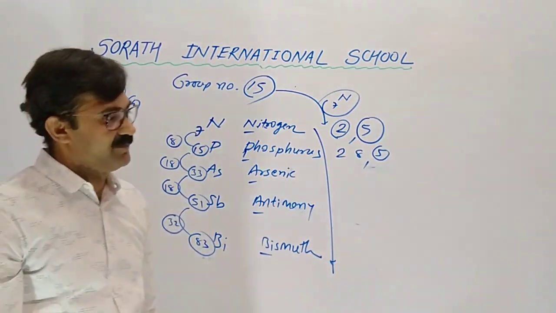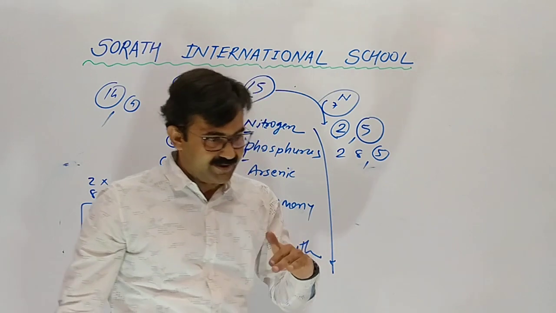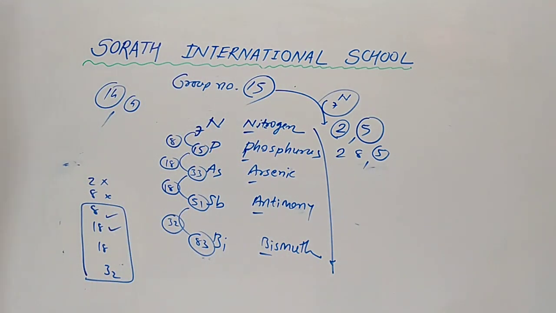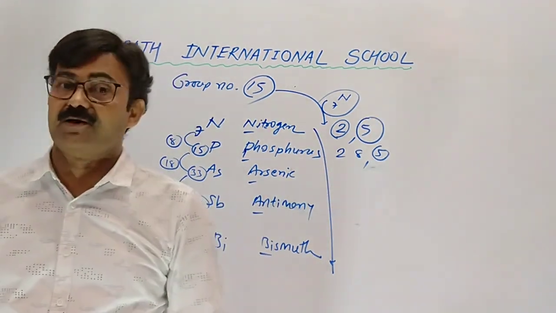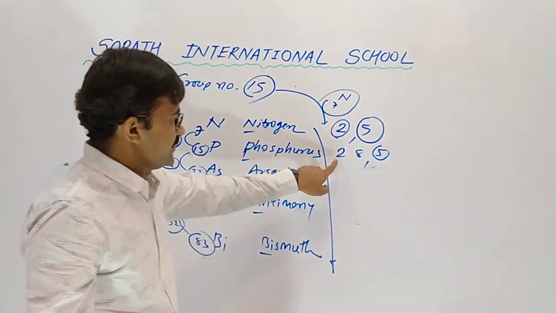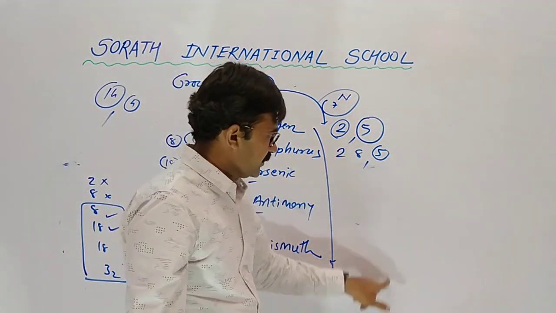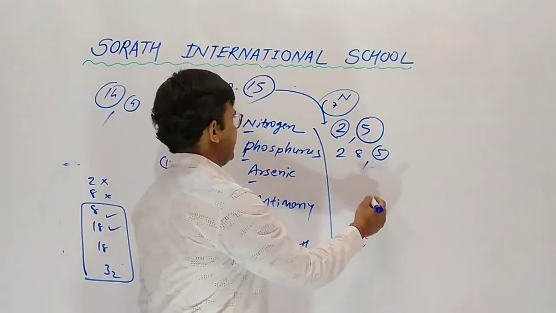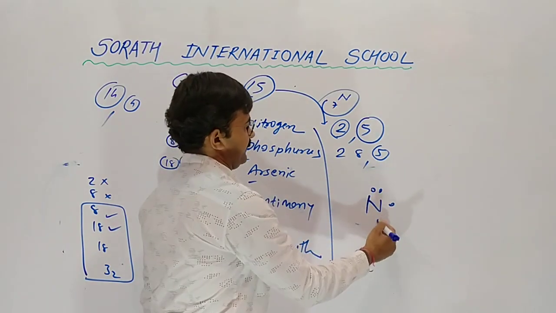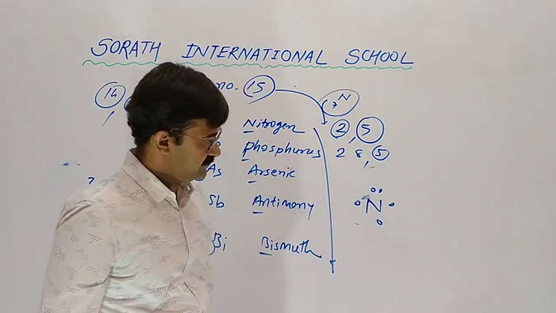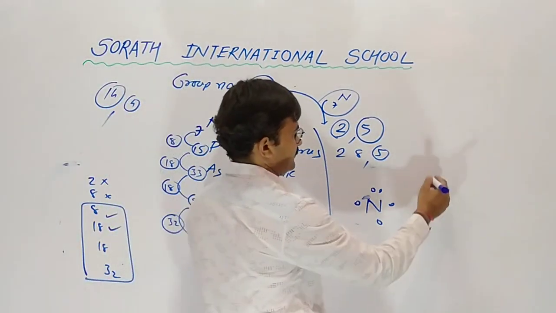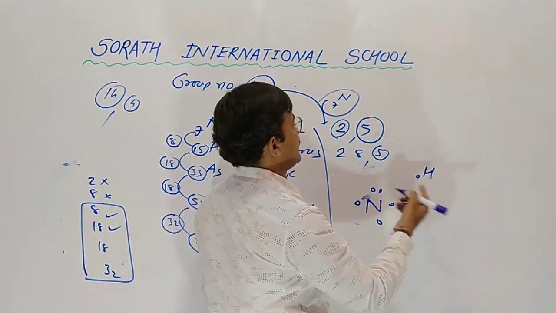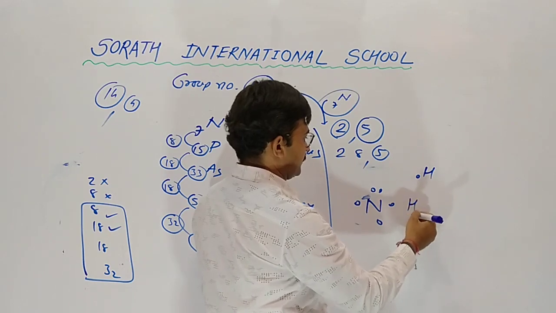The same group elements, so outermost electrons are the same. So all the elements give the same type of compounds due to the outermost configuration, not inner. Inner are different, outermost are same. So nitrogen having 5 electrons. When it comes in contact with hydrogen, so discussion starts with hydrogen, what to do.